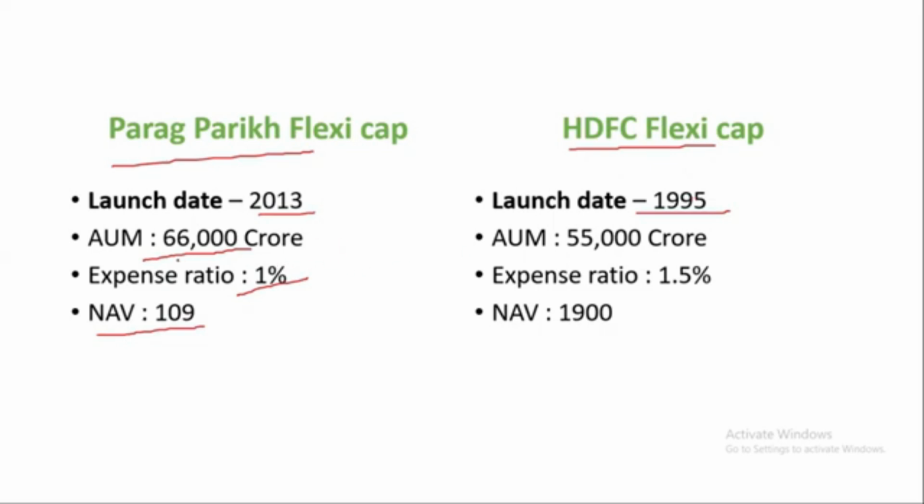If you look at the AUM, Parag has got 66,000 crores, while HDFC Flexi Cap has got 55,000 crores. If you look at the expense ratio, Parag has got 1% expense ratio, HDFC has got 1.50% expense ratio. If you look at the NAV, in Parag it is 109, in HDFC Flexi Cap Fund it is 1900.